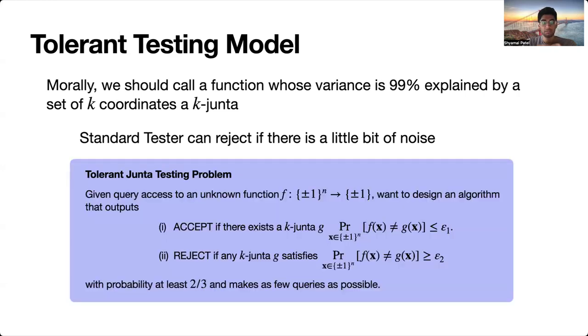So this motivates the following tolerant Junta testing problem. Here, again, there's an unknown function f, and we want to design an algorithm that accepts if there's a k-Junta that only disagrees on at most an epsilon1 fraction of values. To make it concrete with constants, maybe we want there to be a k-Junta that agrees on 99% of inputs, and we should reject if f is epsilon2 far from any k-Junta, meaning maybe every k-Junta disagrees with it on 10% of its inputs. Again, we're going to be interested in the query complexity of distinguishing these two scenarios.